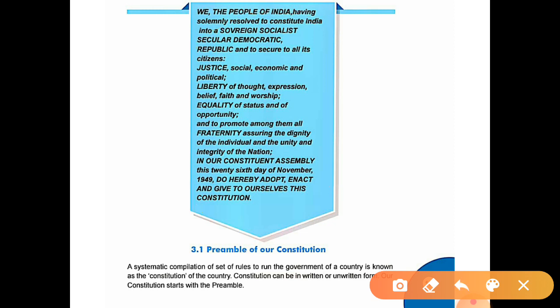So we'll see what is the constitution. A systematic compilation of a set of rules to run the government of a country is known as the constitution of a country. So what is the constitution? Constitution means a systematic compilation, which means what? A collection of a set of rules. Systematic collection, we cannot see the rules written at some different places. Okay, so we can see there are different parts which are given in the constitution systematically, which is known as the constitution of the country.